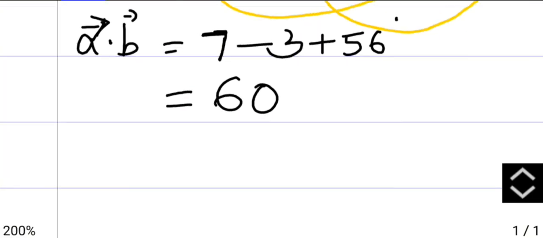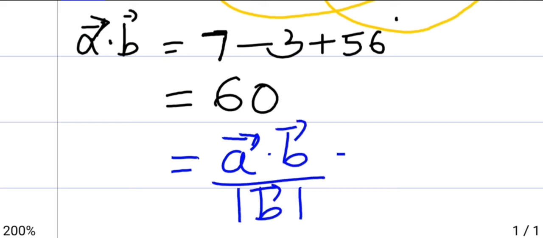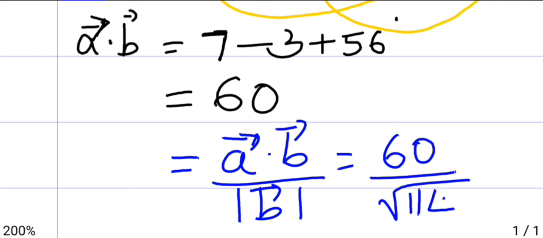Now substituting both the values in the formula, we get the answer as A vector dot B vector divided by mod of B vector, that is 60 divided by root of 114 square units.